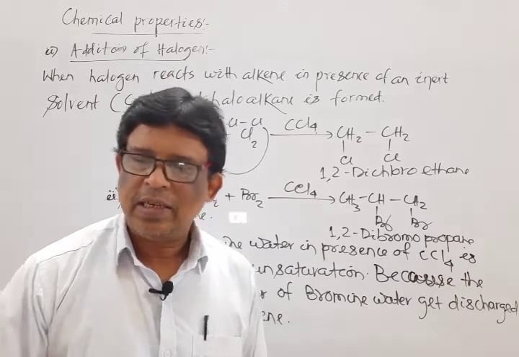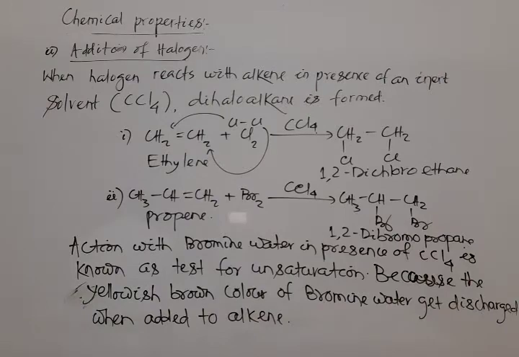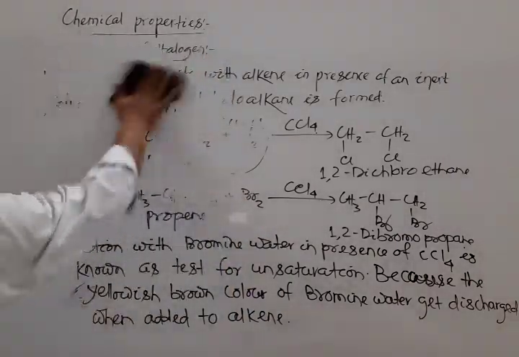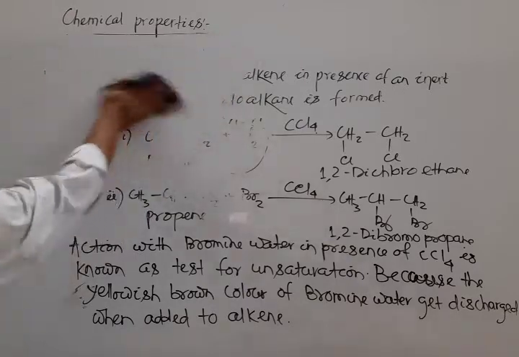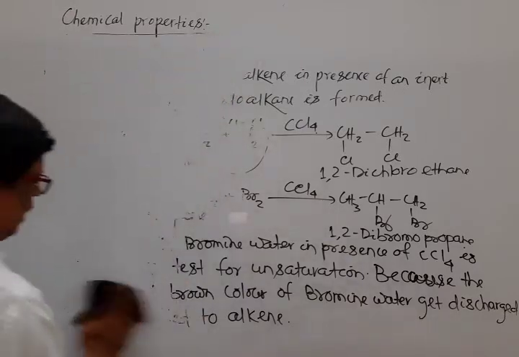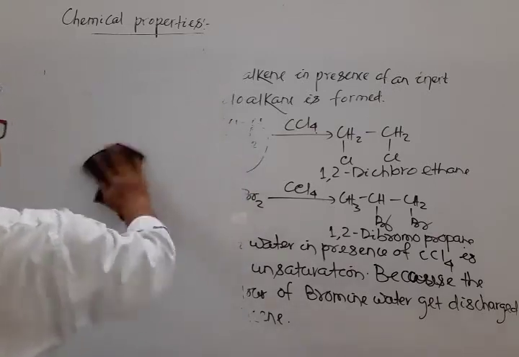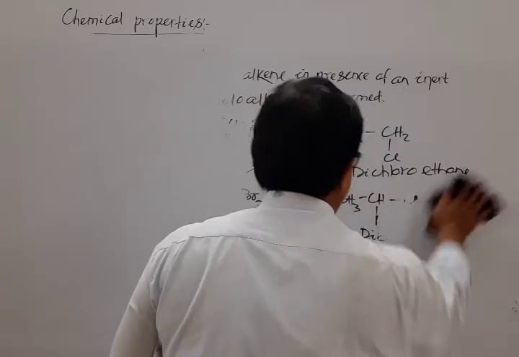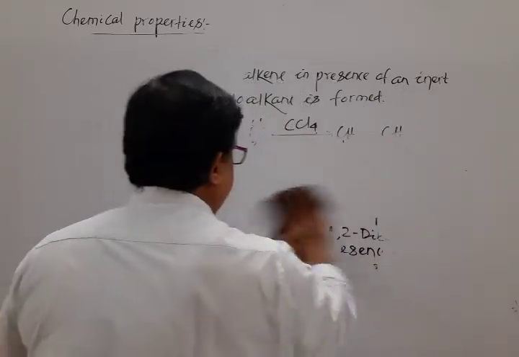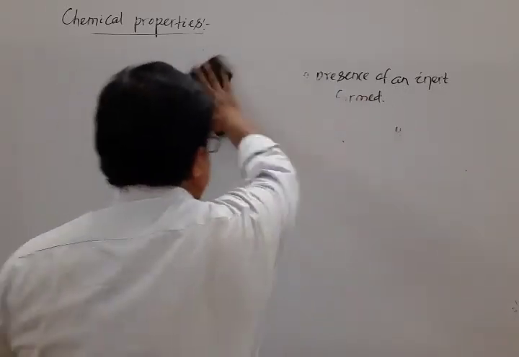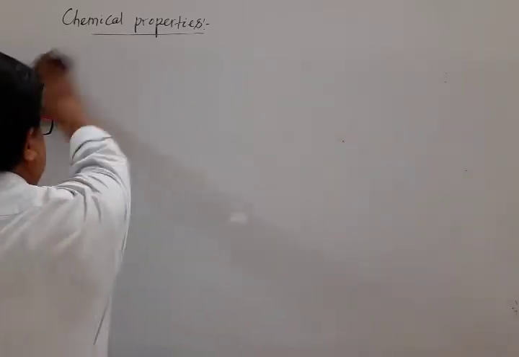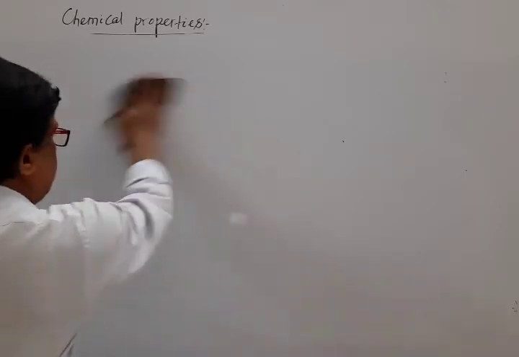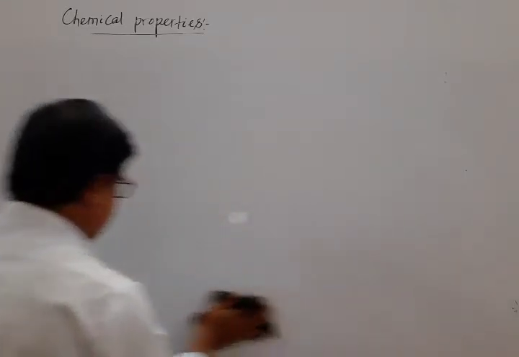Okay. Next, switch over to addition of halo acid. First one, addition of hydrogen. Next, addition of halogen. Next, addition of halo acid. Again, under this one, two sub points are there. One is symmetrical alkene and one is unsymmetrical alkene.